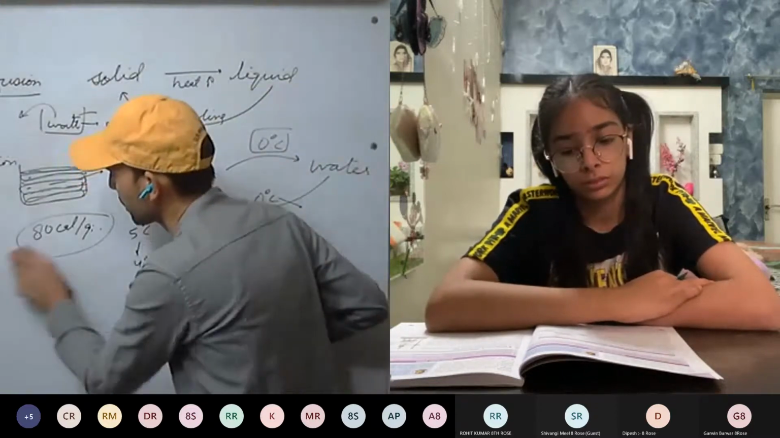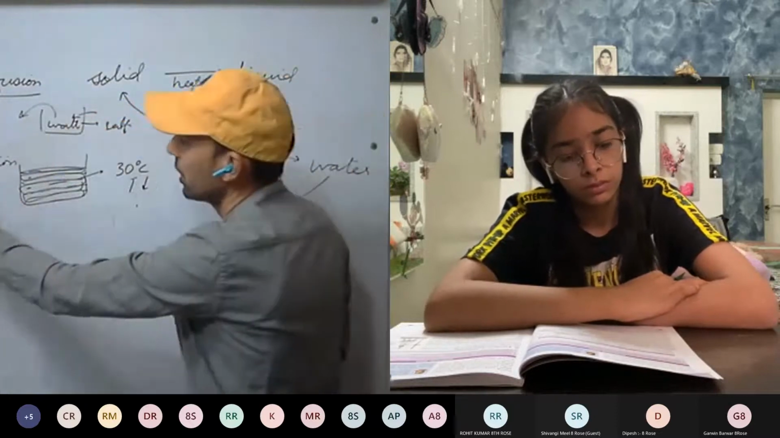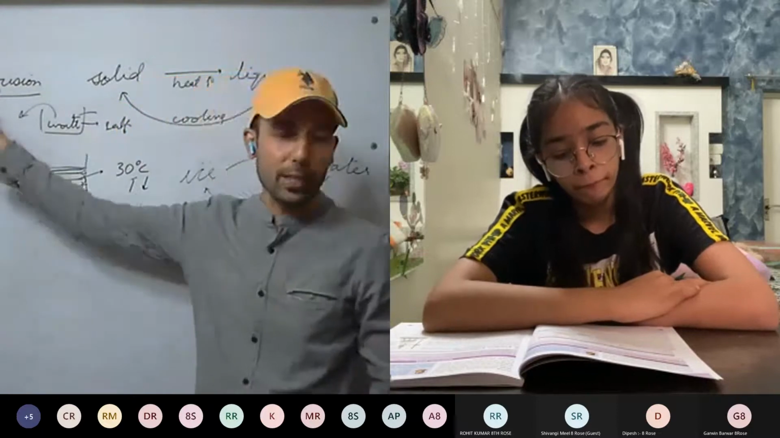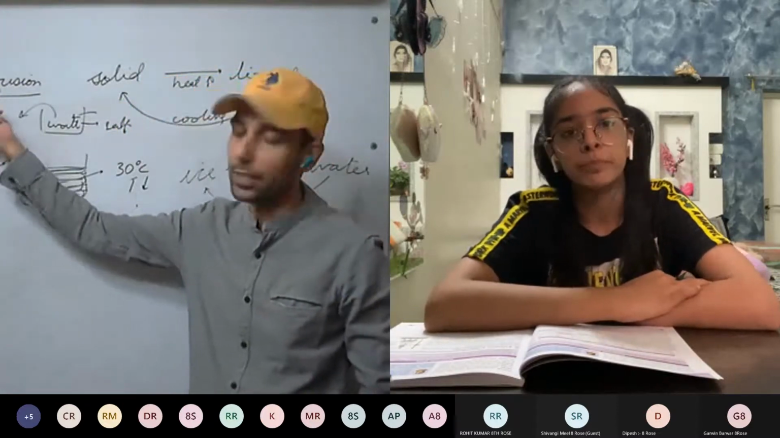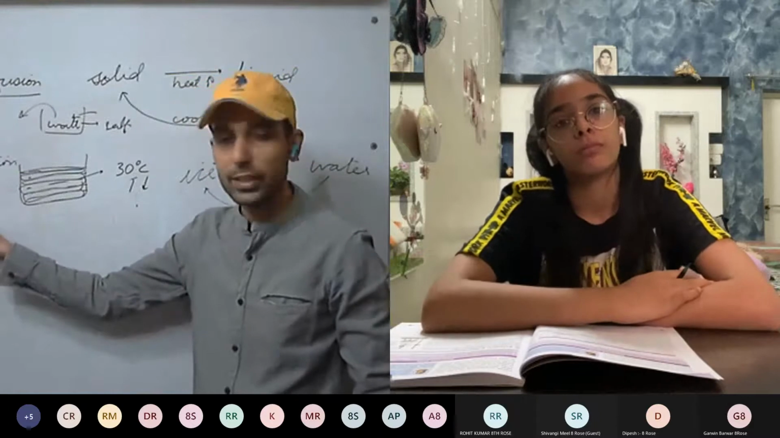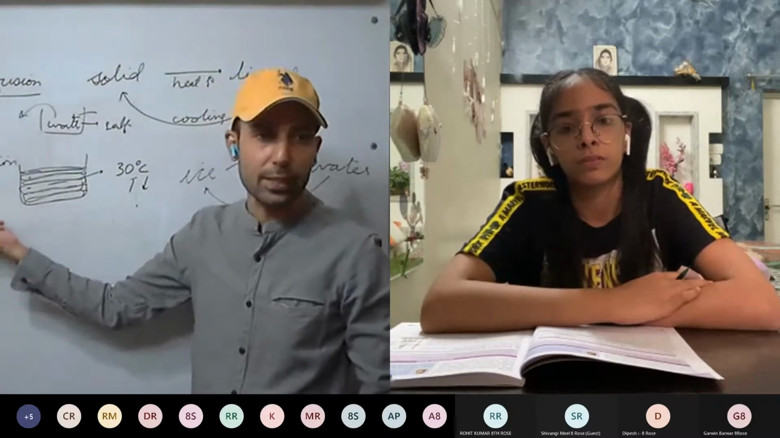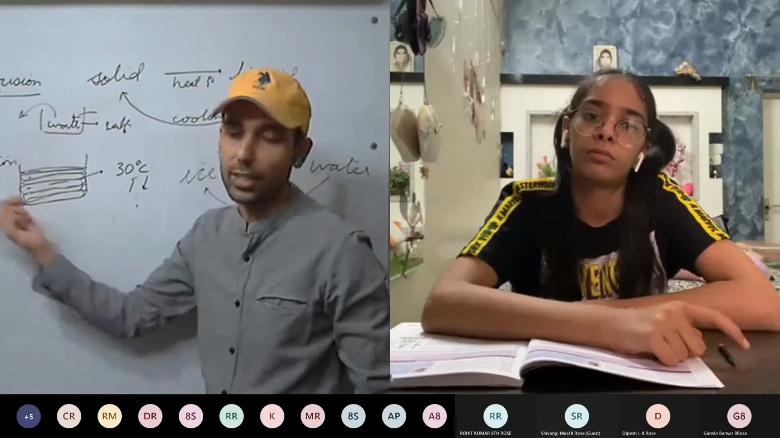So melting point, that is fusion, we have discussed. Solidification, freezing, we have discussed. The temperature at which melting takes place for a particular substance at standard pressure is called the melting point. The temperature at which solidification or freezing takes place at standard pressure is called the freezing point. Understood?